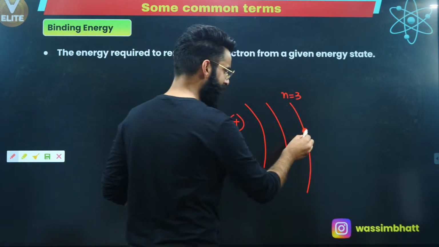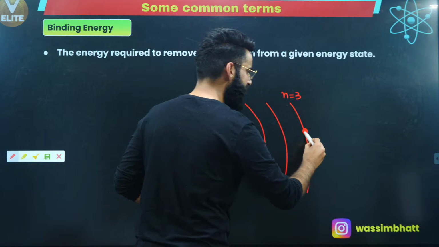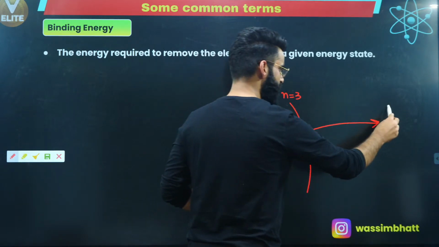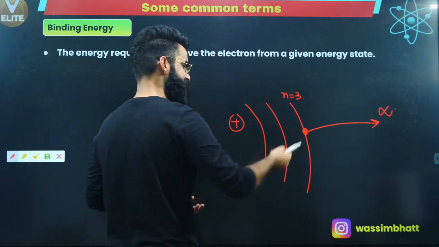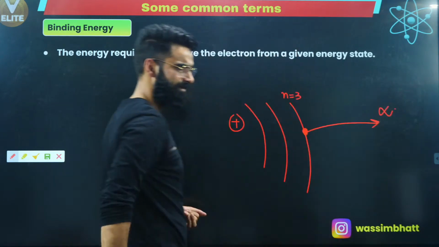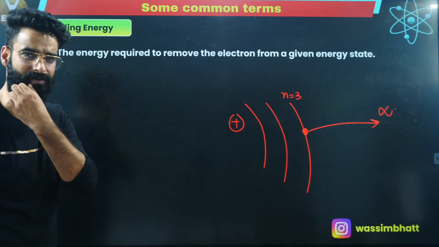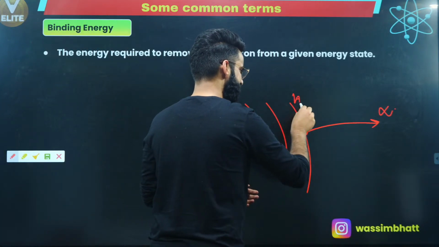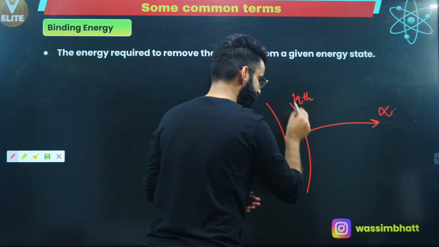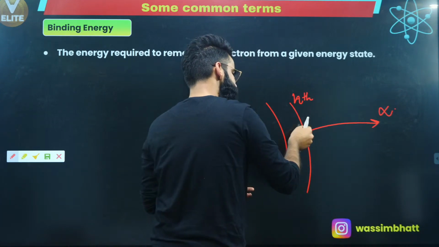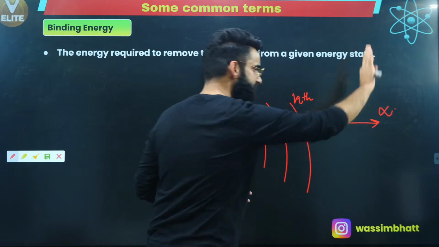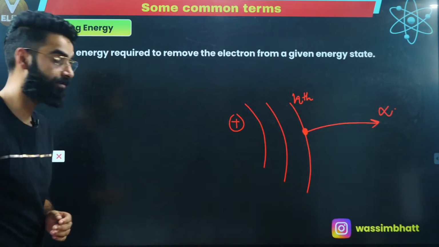Let's assume you need to take this electron out from shell number 3. That means you need to make a transition of this electron from shell number 3 to shell number infinite. Then only I can say I have knocked this electron out. Or in general, let's assume the electron is present in the nth orbit. Now, how much energy do I need to supply to this electron such that the electron goes out of the influence of the nucleus?